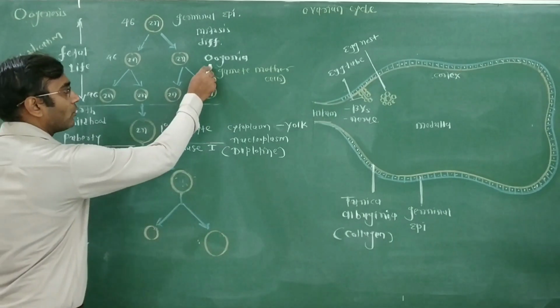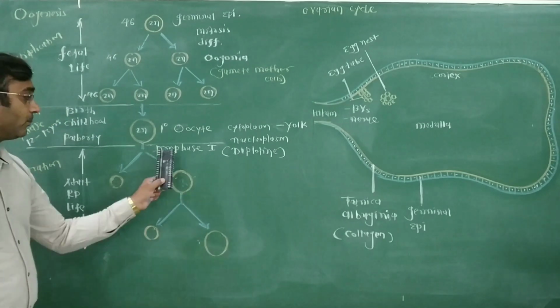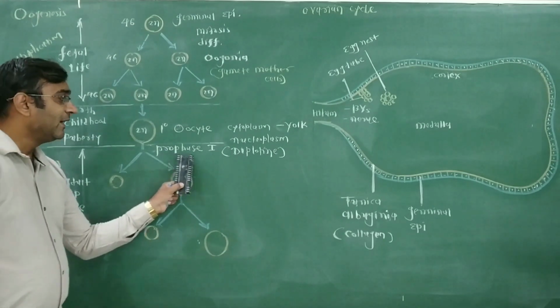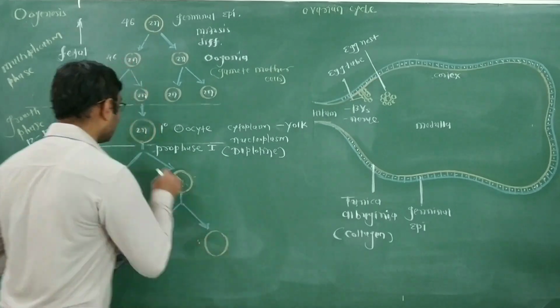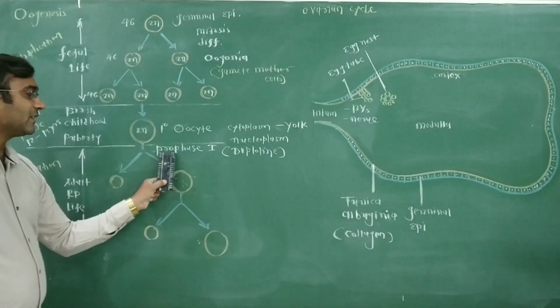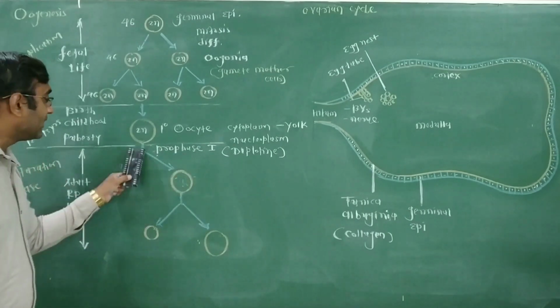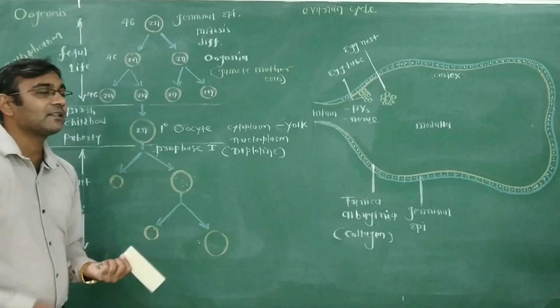So though the oogonia goes into cell division, meiosis one, prophase one, and diplotene stage, its cell division is arrested. Oogonia whose cell division is arrested at prophase one, diplotene stage, act as primary oocytes.